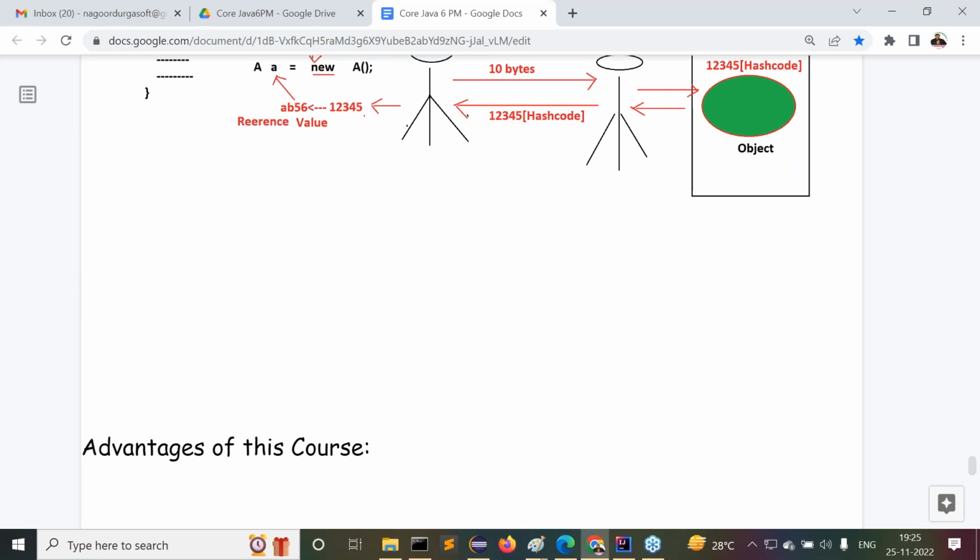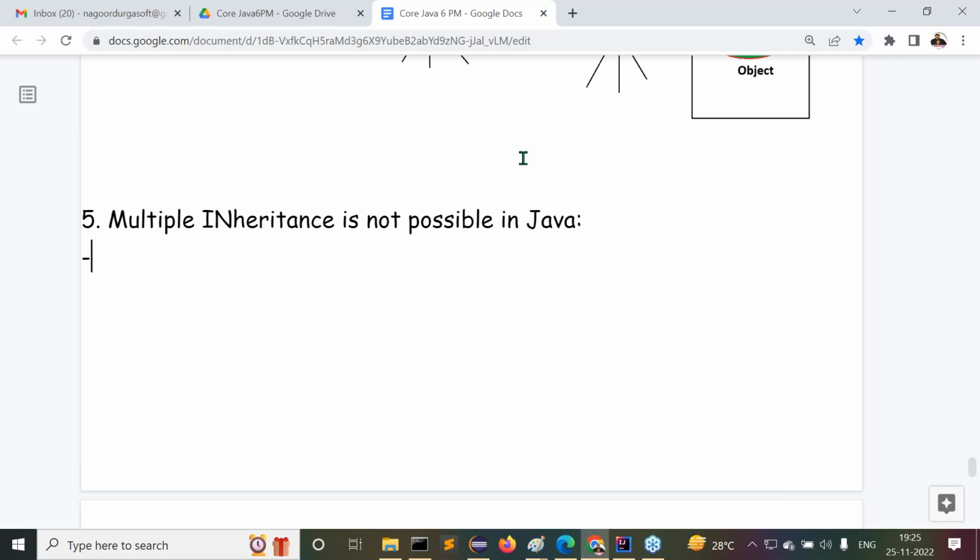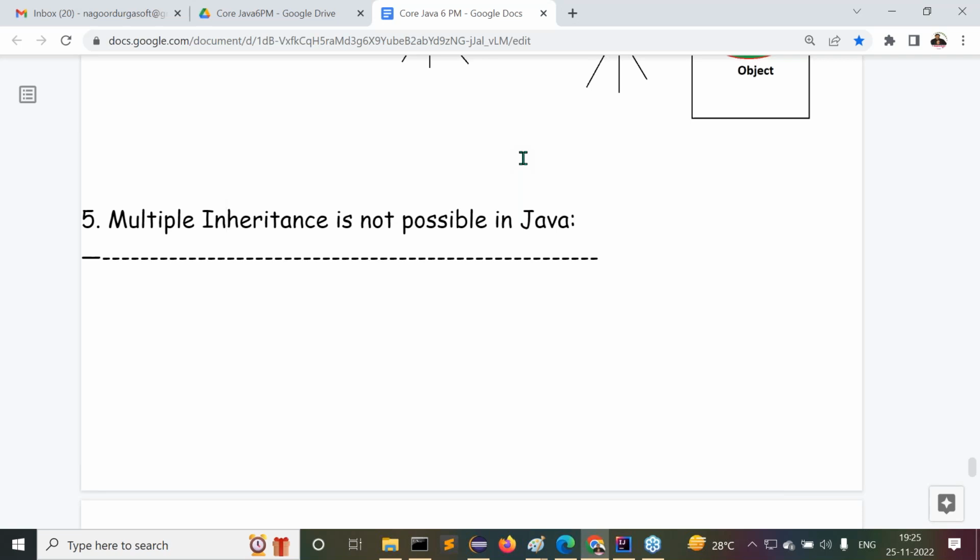Pointers exist in C and C++, but pointers do not exist in Java. How can you say 5 points? No, only 4 points we covered. Am I right or not? Right, sir. Then the fifth point is what? Try to understand it yourself, I'm telling you. Multiple inheritance is not possible in Java. Multiple inheritance is not possible in Java. Right, sir. Now in the previous diagram I gave 10 bytes of memory as an example, guys, for the memory size.